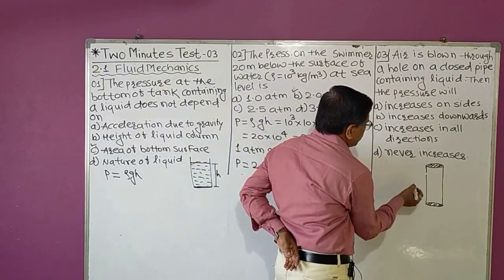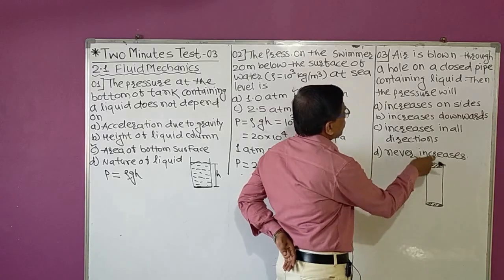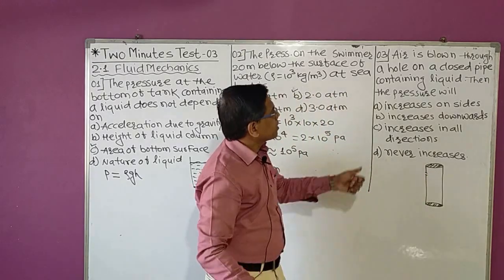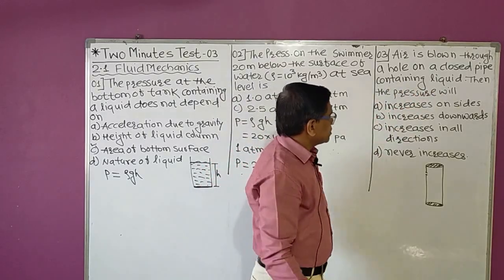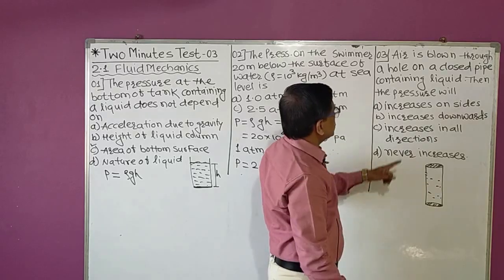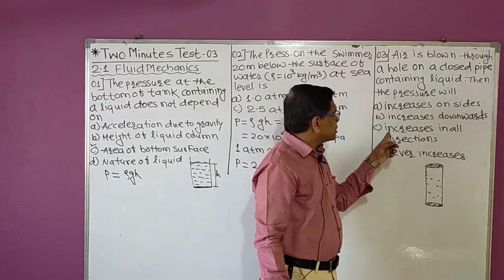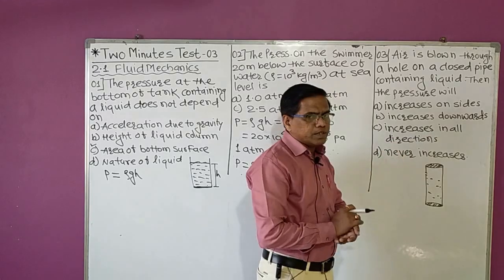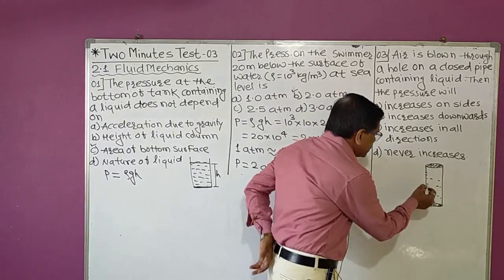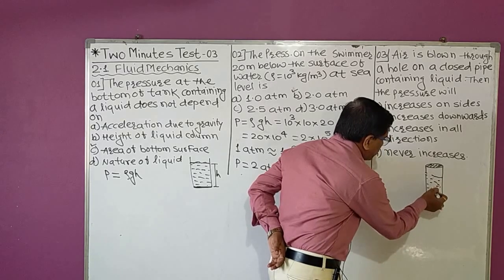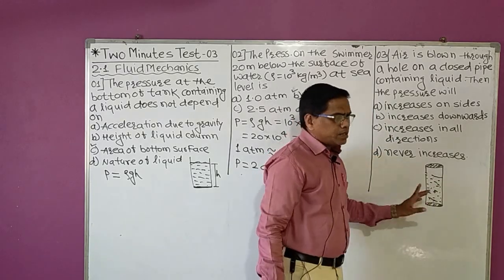Suppose that here is a hole, and from this hole we are blowing air inside this pipe. The pipe already contains liquid, so there is fluid in this pipe. Then the pressure will: option A, increase on sides; B, increases downward; C, increases in all directions; D, never increases. So as we are increasing the quantity of fluid inside this pipe, the pressure must increase.